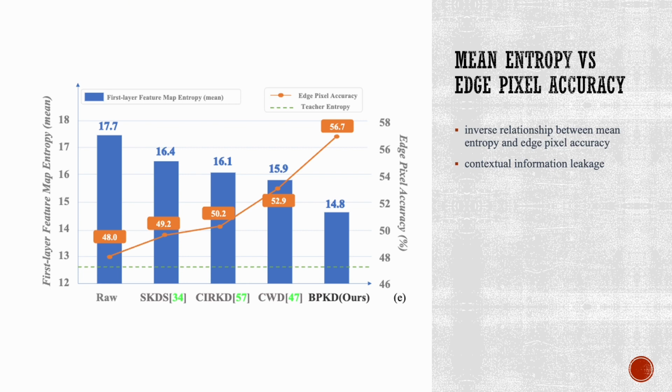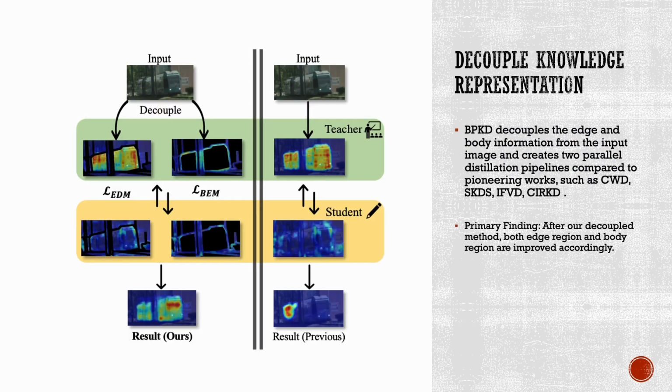A significant insight from our research is the identification of a limitation in previous methodologies. These methods, which uniformly treat all regions during the process of distillation, are found to be particularly vulnerable to this issue. This leads to heightened uncertainty in the detection of low-level edge features, culminating in diminished accuracy at the pixel level along edges. To facilitate a comprehensive comprehension of our methodology, we introduce a novel approach termed BPKD.